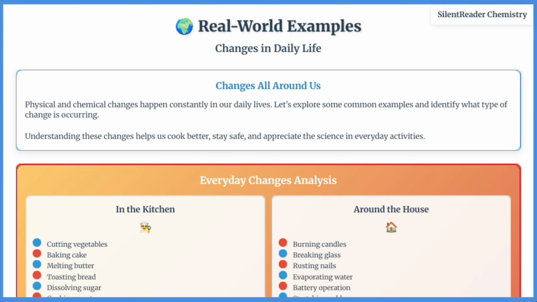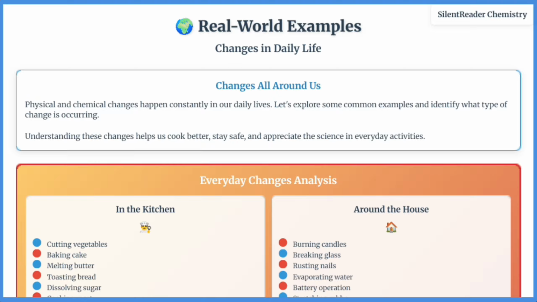Let's explore real-world examples of changes in daily life. In the kitchen, cutting vegetables is physical while baking cakes is chemical. Melting butter is physical but toasting bread is chemical. Around the house, burning candles and rusting nails are chemical changes, while breaking glass and evaporating water are physical. In industry and environment, shaping metals is physical but making plastics is chemical. Decomposition is chemical while the water cycle is physical.